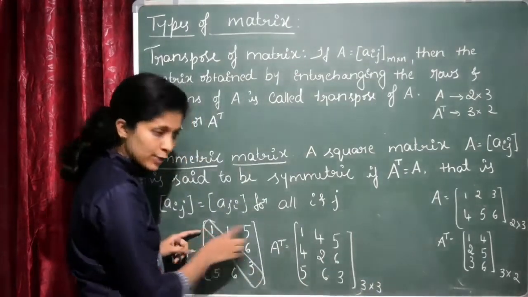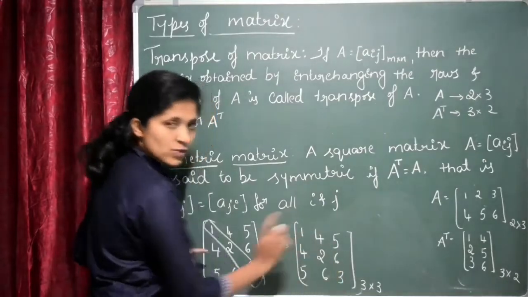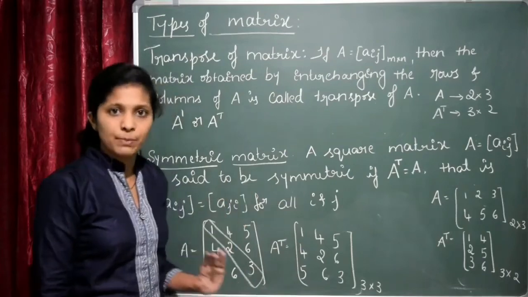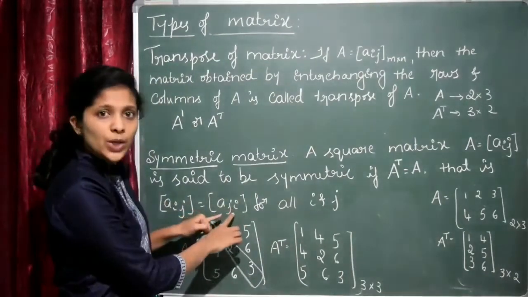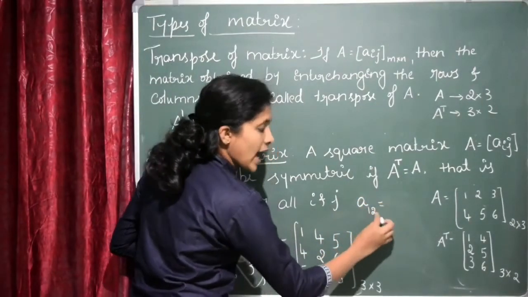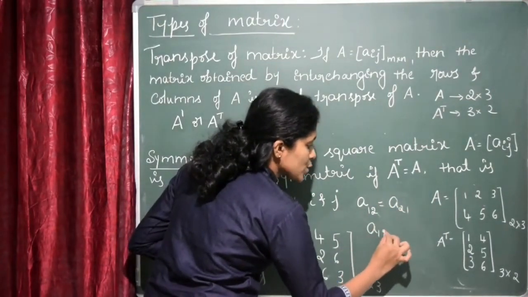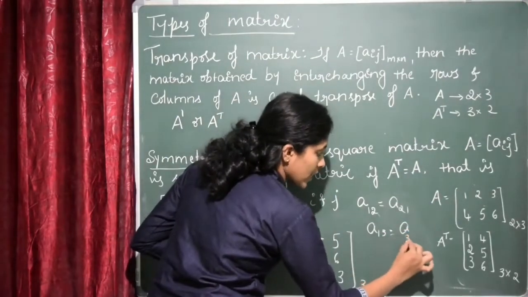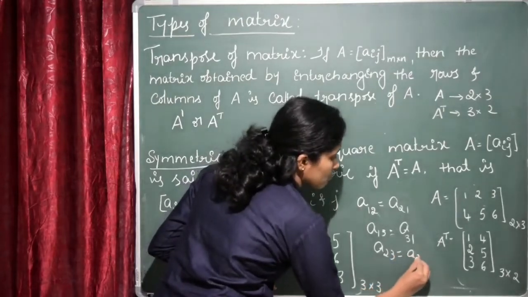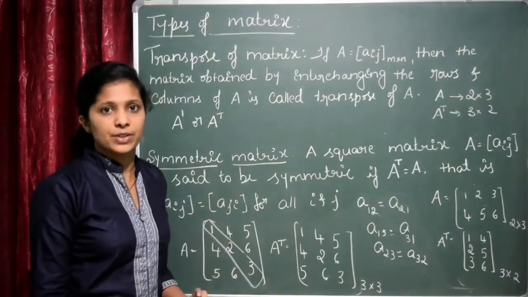Now we can see 1, 4, 5; 4, 2, 6; 5, 6, 3 are the same in both. Right. So A and A transpose are both equal. Such a matrix is called a symmetric matrix. Here Aij is equal to Aji. I mean the elements: A12 should be equal to A21, A13 should be equal to A31, and A23 should be equal to A32. If A and A transpose are the same, then it is called a symmetric matrix.